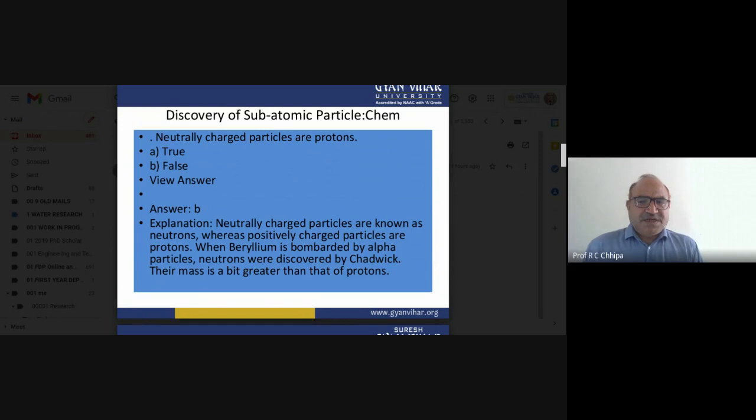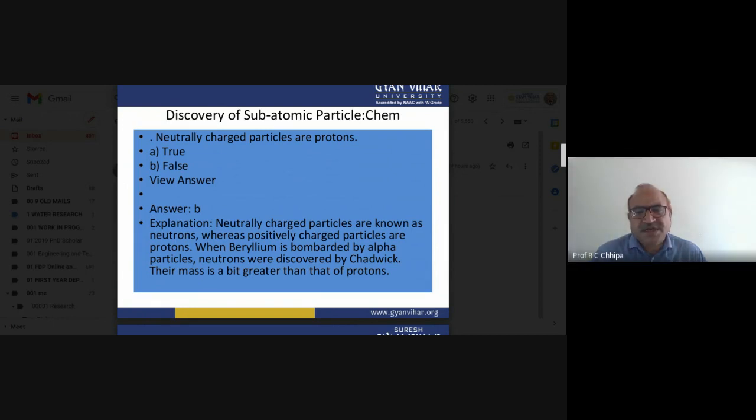Neutrally charged particles are known as neutrons, whereas positively charged particles are protons. Proton and neutron are correct, but regarding electrons, they have changed this.